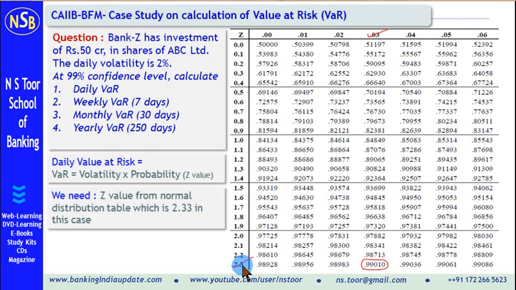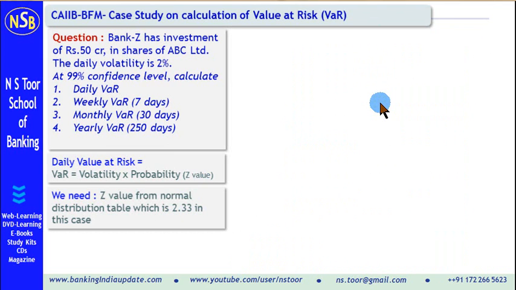It falls in 2.3 and further decimal point 3. So this means 2.33. That is what we have taken. So you can take it for other probability levels also.